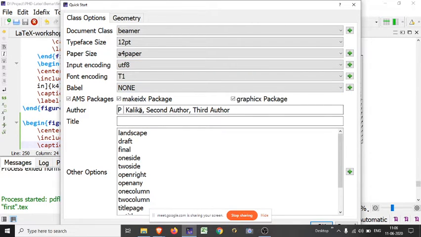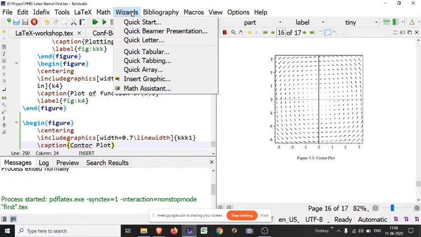Here is the author: first author is this, second author is this, and third author is this. In a similar way you may type your paper title. Suppose I am writing something, you may type your paper title. If you want to quick start Beamer, leave it and just click on Quick Beamer Presentation. This will be more helpful than the previous one. The previous option is better for those who want to write an article, report, or paper. You may also write your Beamer from there, but this option is far better.